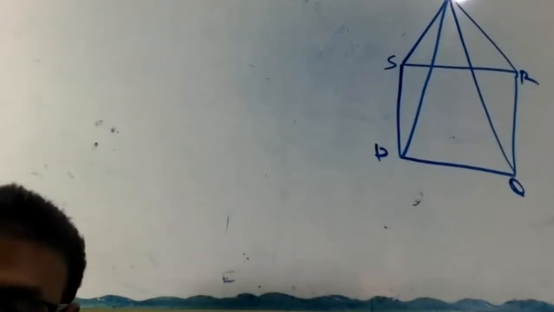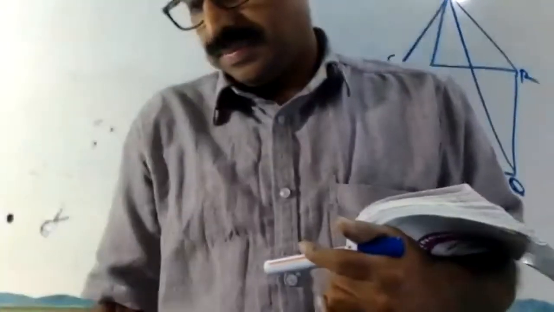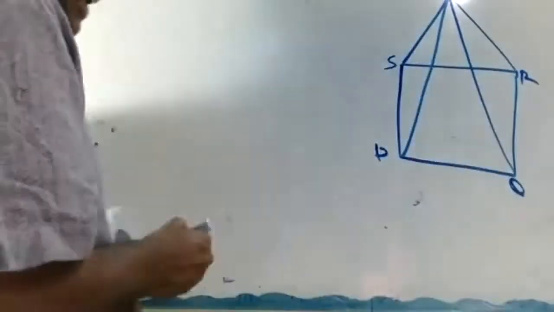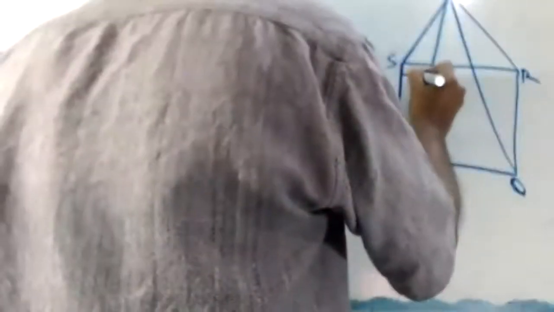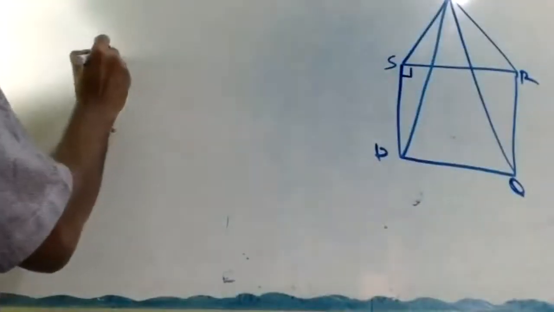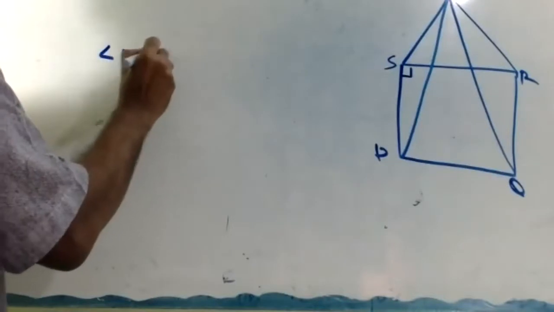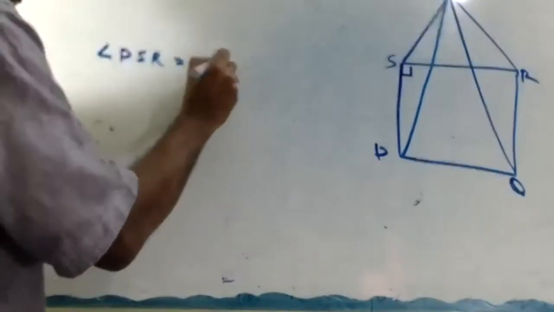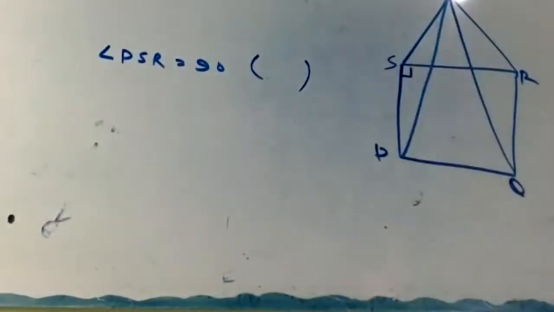This is correct. Okay, you're right. It's correct. Look at here now. This angle 90. Why? Angle PSR 90. What is the reason? Each angle of a square, right?